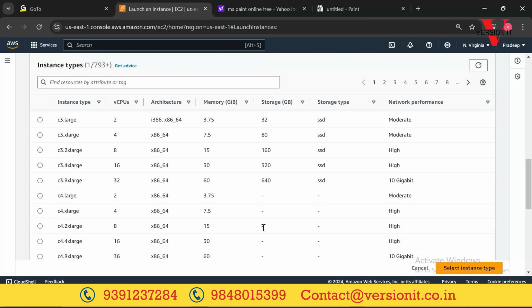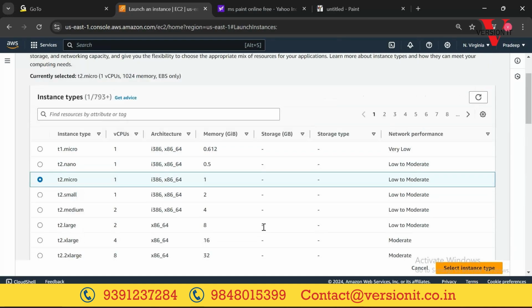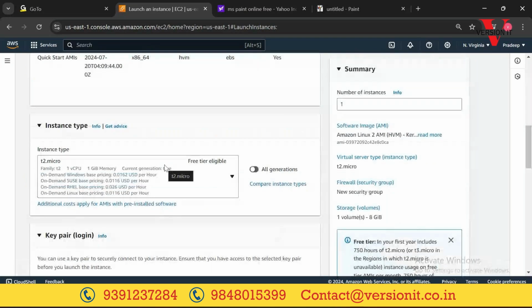There is only one option available for free tier, that is T2.micro. 1 CPU and 1 GB of RAM will be fine for us. Okay, let's go with the default. When you go for Kubernetes, we need to select some higher configurations. As of now, T2.micro is fine for me. Select that instance type. Done. Next, key pair.